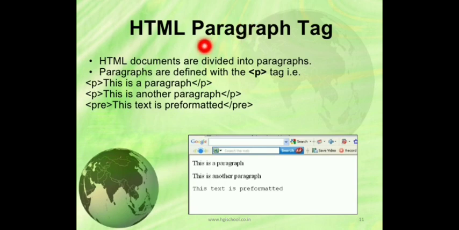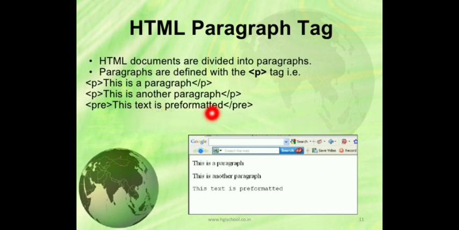Another type of tag is the HTML paragraph tag. HTML documents are divided into paragraphs. So paragraphs are defined with the P tag. Got it? It is very easy to remember. P for paragraph. So this is the first paragraph, this is the second paragraph, and the pre tag is also there. It is pre-formatted text.